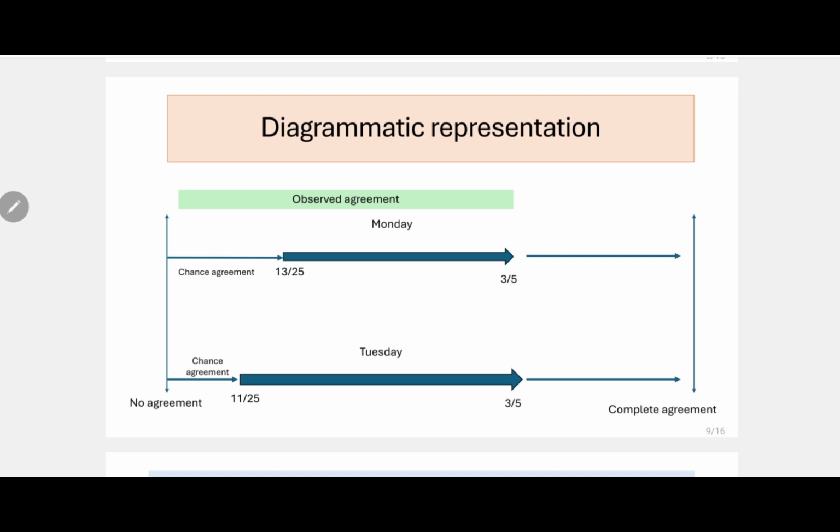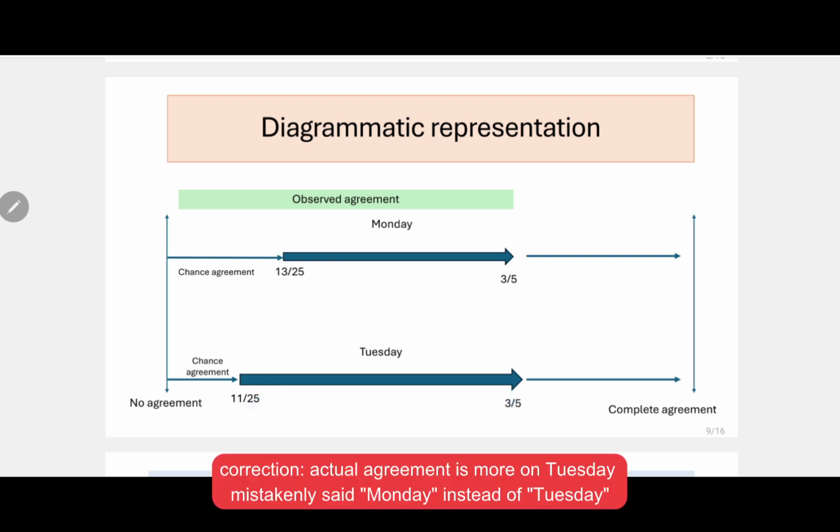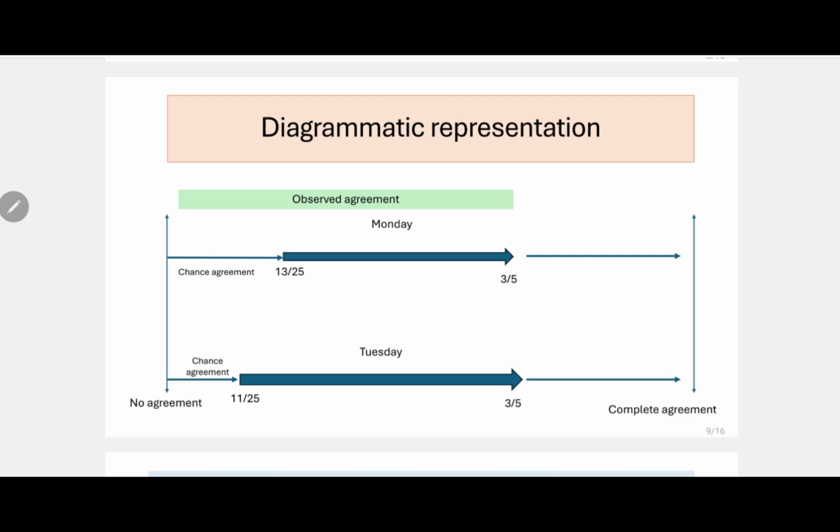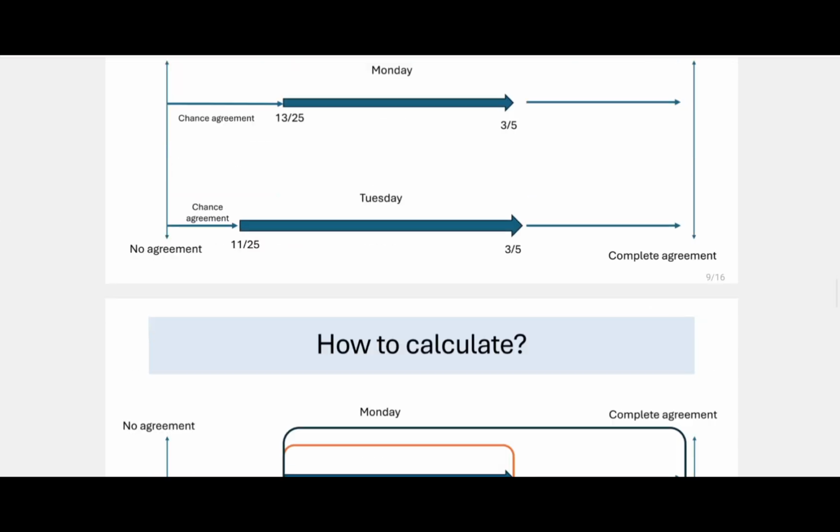But the chance agreement was 13 out of 25 as we have calculated by the probability formula on Monday, and 11 out of 25 on Tuesday. So where do you think, Monday or Tuesday, the actual agreement is more? You can see this. So actual agreement is more on Monday because there is less chance. This is what we have discussed logically also, mathematically also.